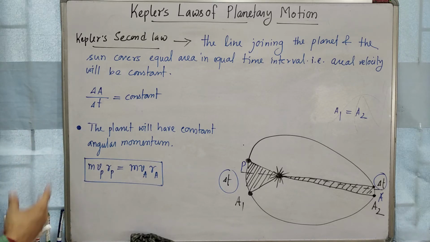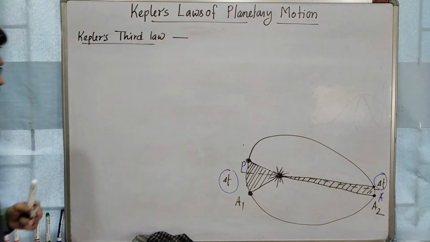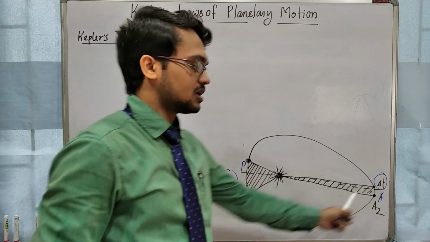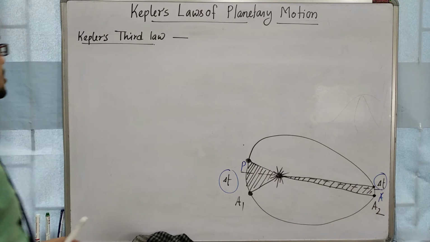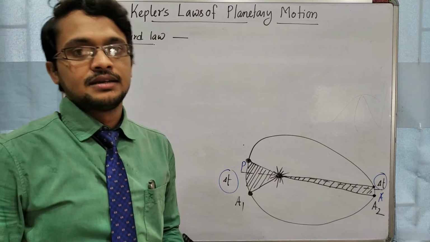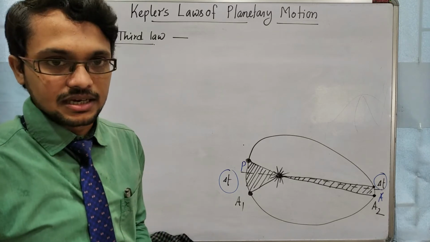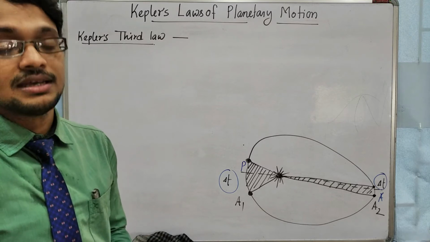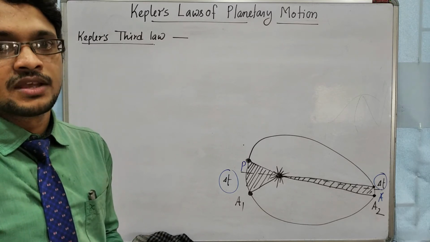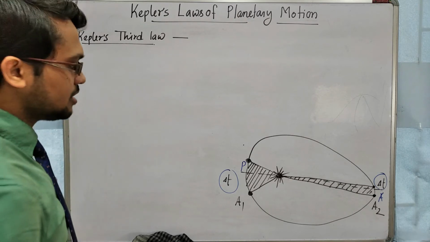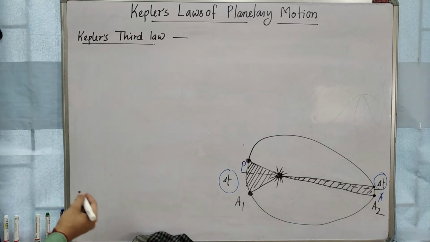Now come to Kepler's third law. Kepler's third law tells about the time period, the time period for one complete rotation. It tells that the square of the time period of the planet around the sun in an elliptical orbit is directly proportional to the cube of the semi-major axis of that elliptical orbit. So I am writing it.